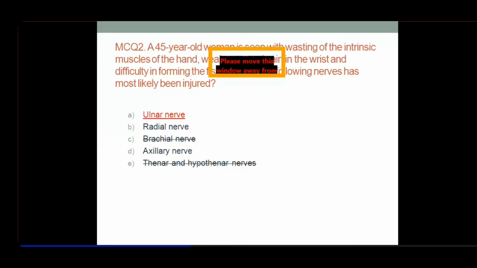So the difficulty in formation of the fist and the wasting of muscles make you think about the ulnar nerve. And of course, the majority of the muscles are supplied by the ulnar nerve. The other two options, like brachial nerve and thenar and hypothenar nerves, are vague options. There is no nerve like the brachial nerve, and there is no nerve like thenar and hypothenar nerves.